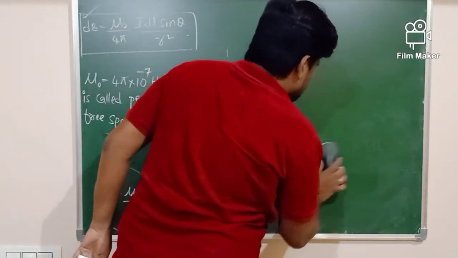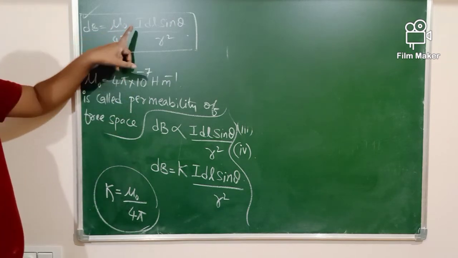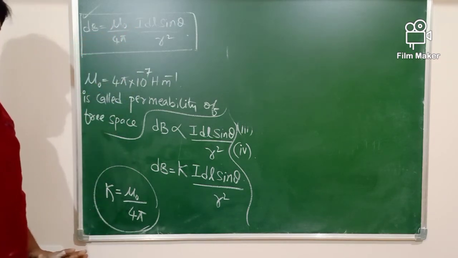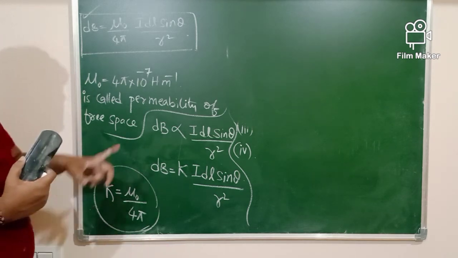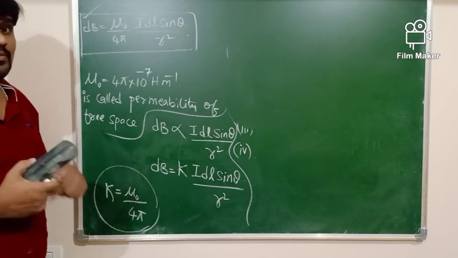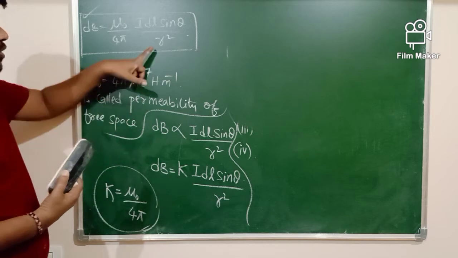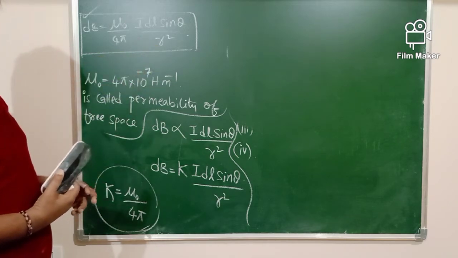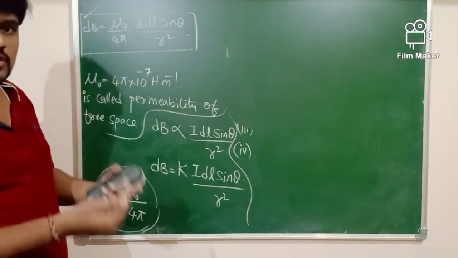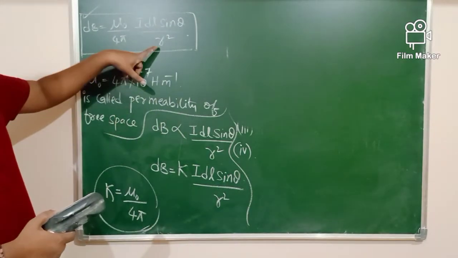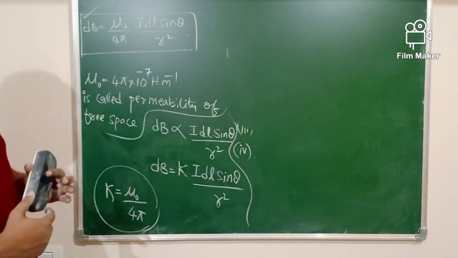Now we will try to write this Biot-Savart law in vector form. How do we write it in vector form? Concentrate here. Of course current has a direction, but current is a scalar quantity. Then which are the vector quantities here? R is a vector. Why is R called a vector? Because it is called the displacement vector. As the position of a particle changes, the direction of R changes. R is called a displacement vector, therefore it is a vector.